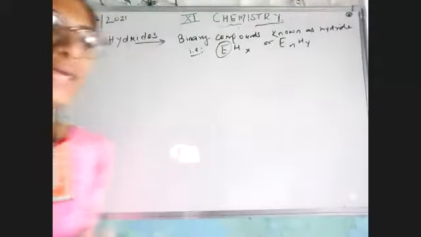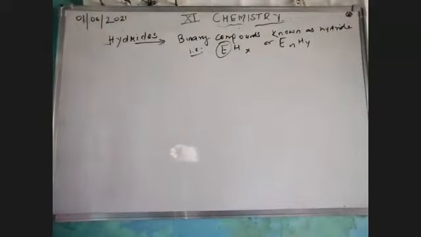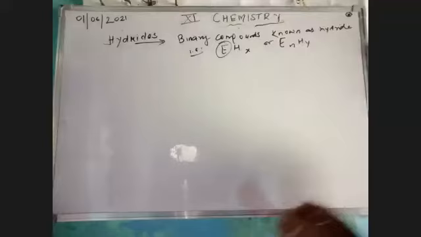Let's begin. How many types of hydrides are there?